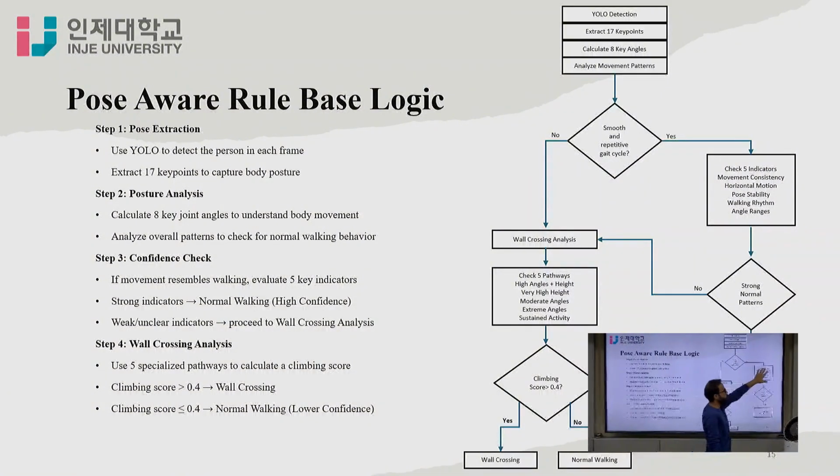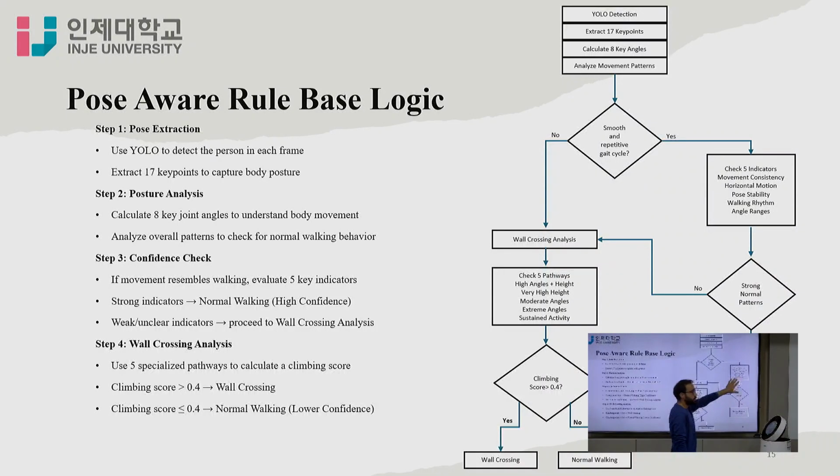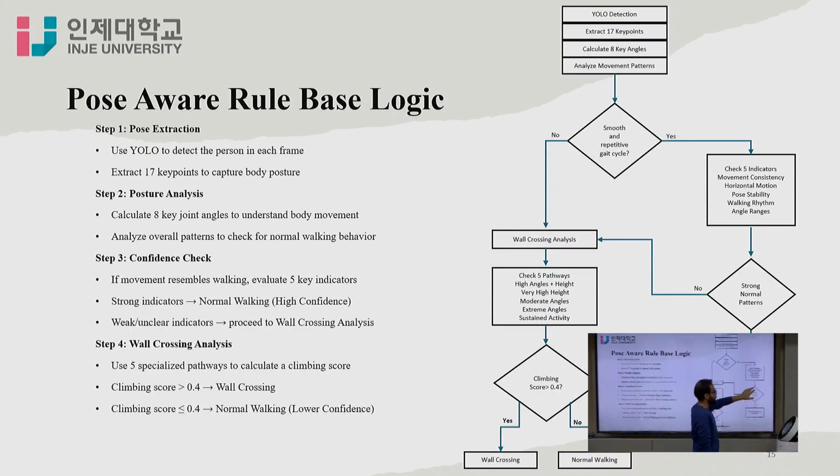Here is the decision logic, where the answer is yes or no. It checks 5 indicators: horizontal movement, movement consistency, walking rhythm, and angle range. If these are not changing and they say yes, it's a strong normal pattern, so it should be normal activity.